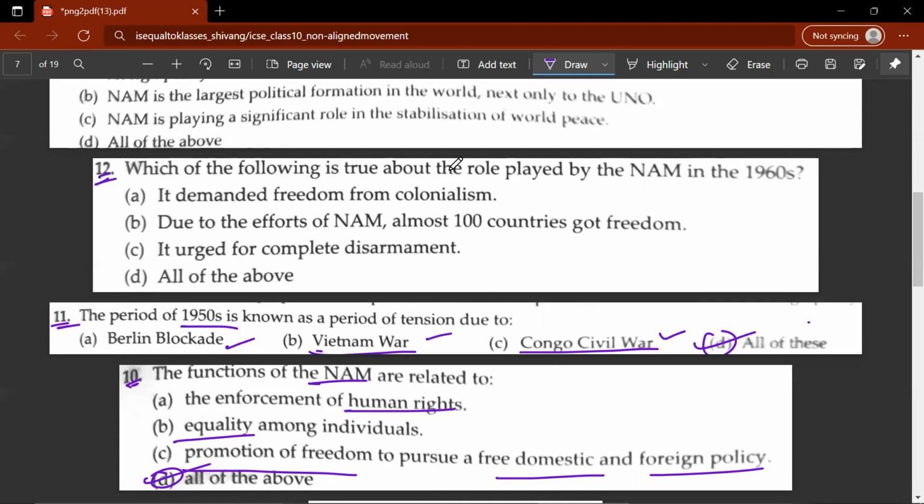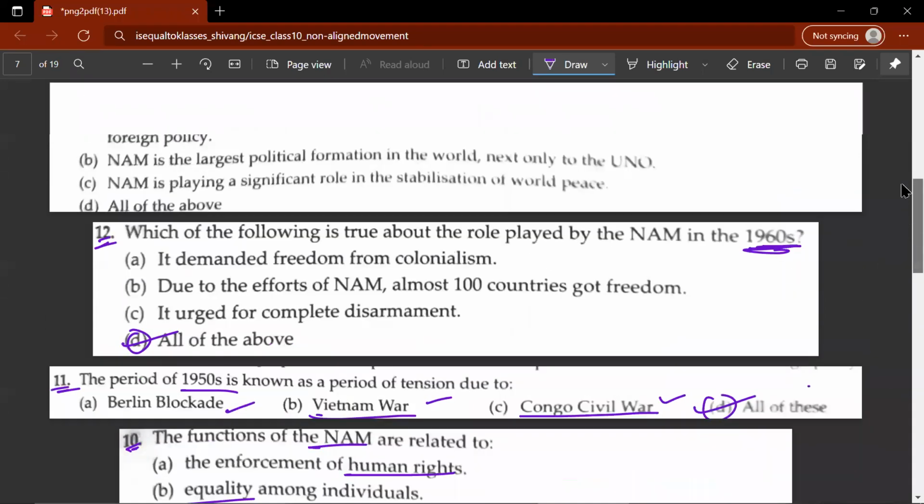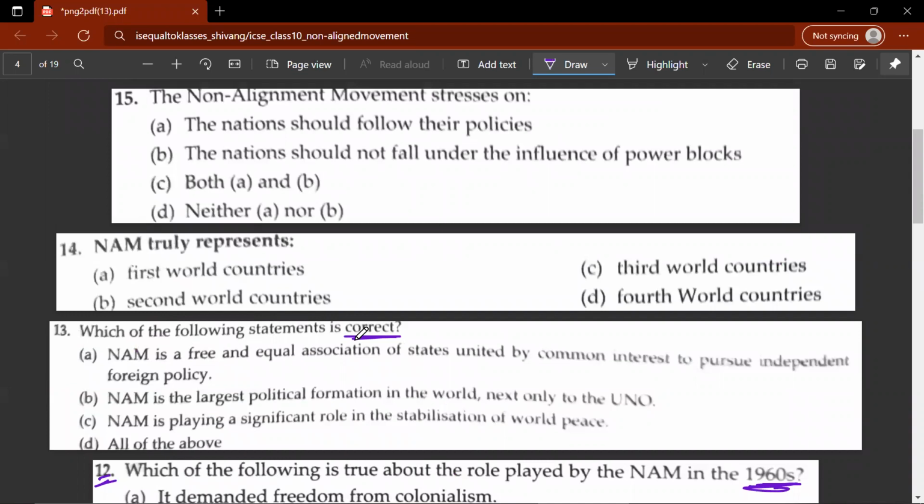12th question: which of the following is true about the role played by the NAM in the 1960s? D would be the correct answer. Okay, let's move on to the 13th question. Which of the following statements is correct? So the following options are as follows: NAM is a free and equal association of states united by common interest to pursue independent foreign policy. So as I said before, in between the period of 1945 and 1992, you had two power blocks, and every country around the world was pressurized to take sides.